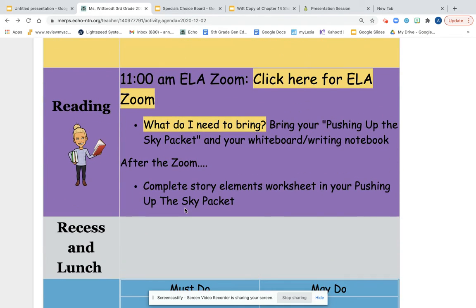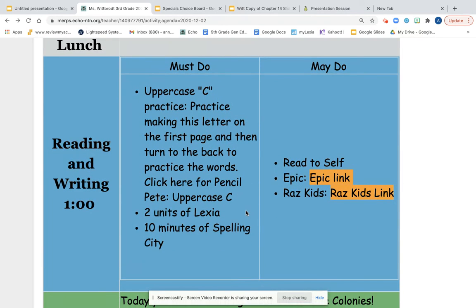At 11 o'clock, we will talk about story elements, and I'm going to have you complete one of the story elements worksheets, and you're pushing up the Sky Packet, and I'll tell you what that worksheet is when we talk at 11 o'clock. Then you will have lunch and recess. Then for your must-dos, in the afternoon at 1 o'clock, you have to practice the uppercase C. You have to practice making this letter, and then you have to turn the page over, and you have to practice those words. And then I've included the Pencil Pete video, so make sure you have that up while you are practicing uppercase C.